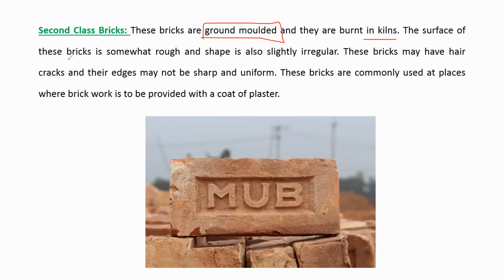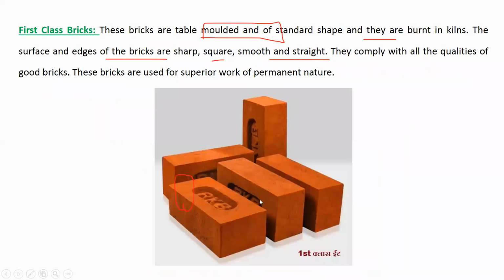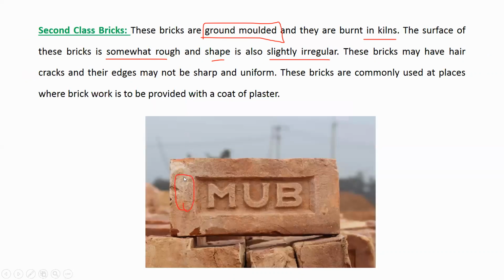So the surface of these bricks is somewhat rough and the shape is slightly irregular. Okay, so the surface you can see is not as smooth as first class brick. If you see the previous figure, you can see how smooth the surface is there. Edges and corners were very sharp there, but here the edges and corners are not as sharp as first class brick. And you can see some of the corners are also not sharp.